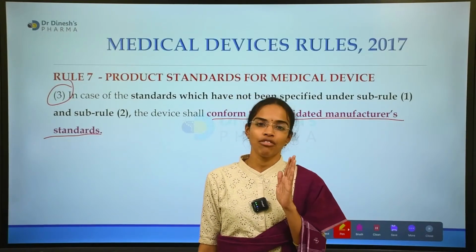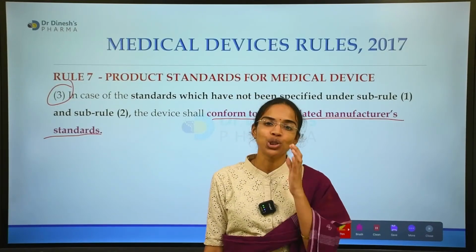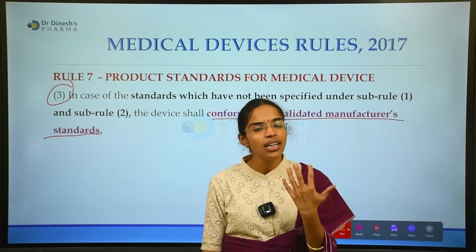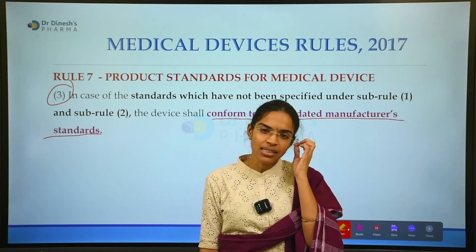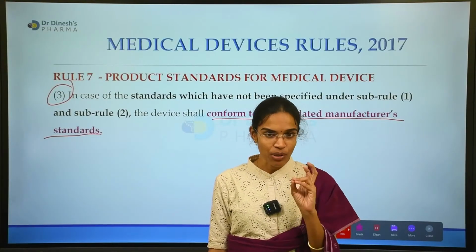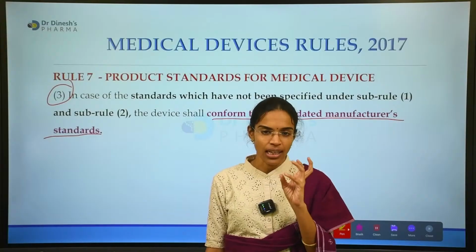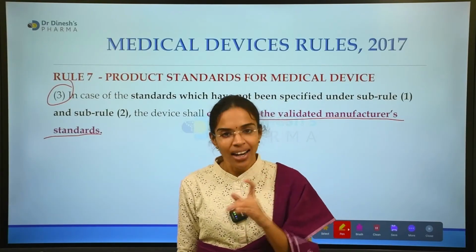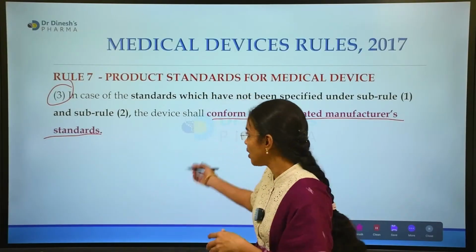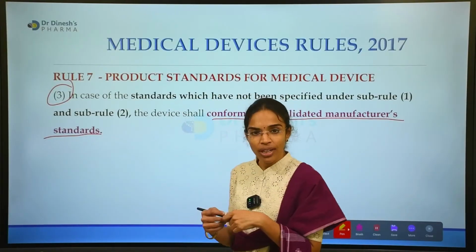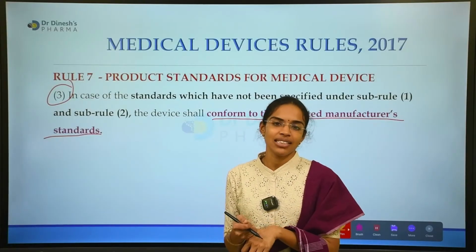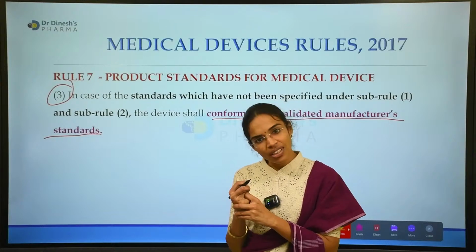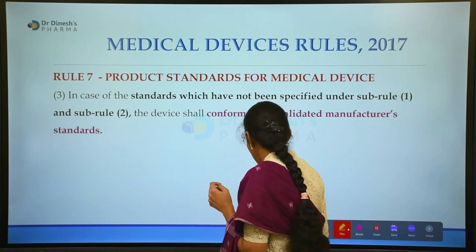Usually the product standards of medical devices are provided according to the standards given by the BIS in the first priority. If BIS does not satisfy, then we go for ISO or IEC. And if both are not satisfying, then we go for the manufacturer's established standards.